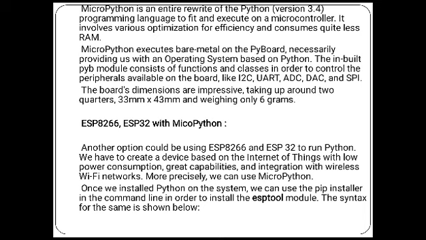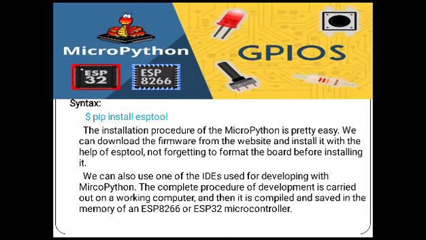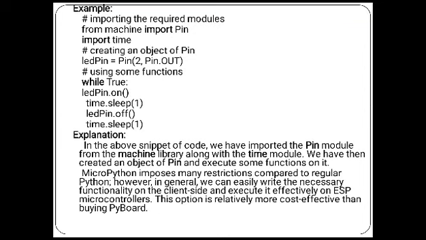Once we install Python, we will get the pip installer on the command line for the esptool module. The syntax is as shown: $ pip install esptool. The installation procedure for MicroPython is easy; we can download the firmware from the website and install it with the help of the tool. We can also use an IDE for developing MicroPython. The complete procedure of development is carried out on the working computer, then it is compiled and saved in the ESP microcontroller.